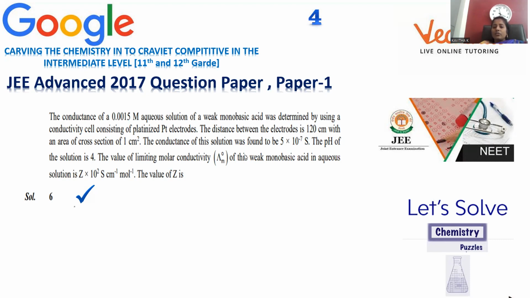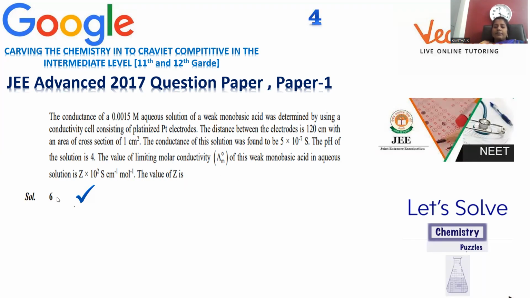The conductance of this solution was found to be 5 into 10 to the power negative 7 Siemens. The pH of the solution is 4. The value of limiting molar conductivity of this weak monobasic acid in aqueous solution is Z into 10 to the power 2 Siemens centimeter inverse mole inverse. The value of Z is